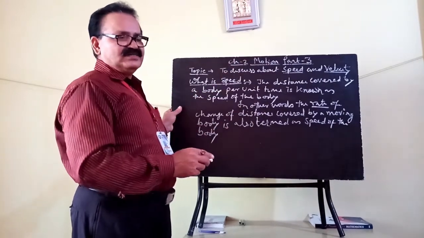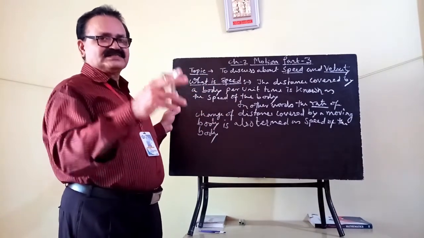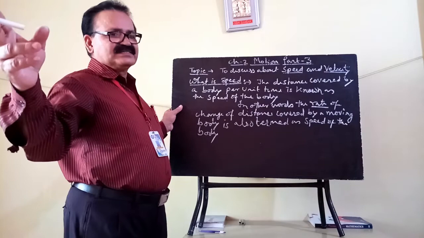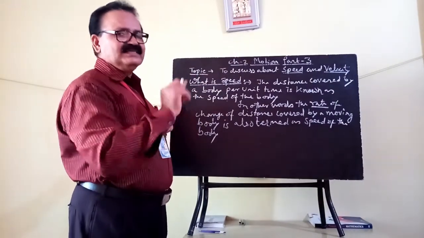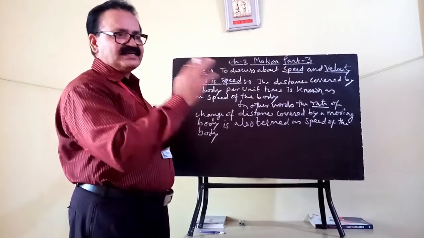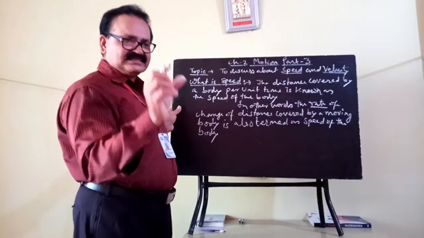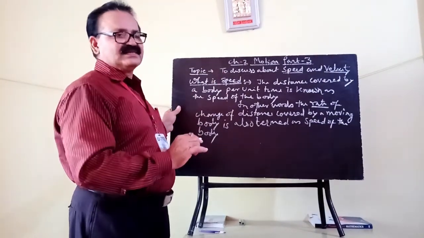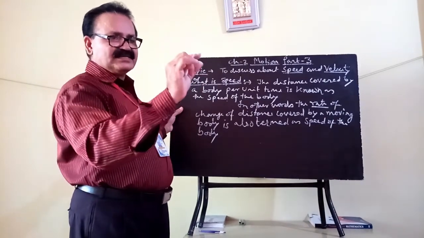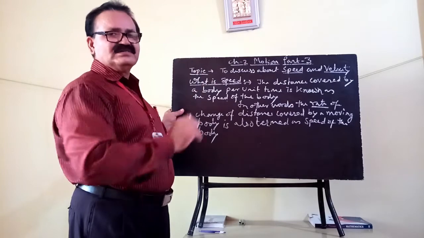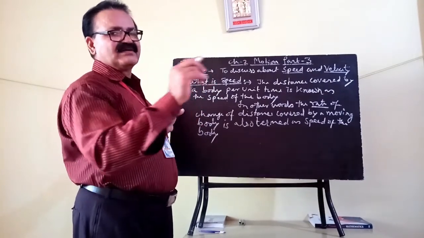Initially the body was at 5 meters, and after 5 seconds it is at 20 meters from the reference point. The change in distance is 20 meters minus 5 meters, which is 15 meters, and this change takes place in 5 seconds. So in 1 second the body covers 15 meters divided by 5 seconds, which is 3 meters per second. That is the required speed.